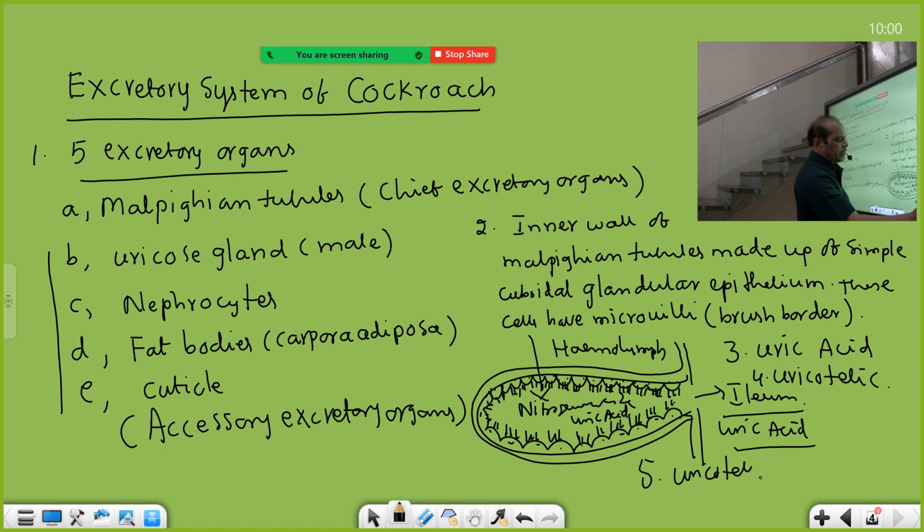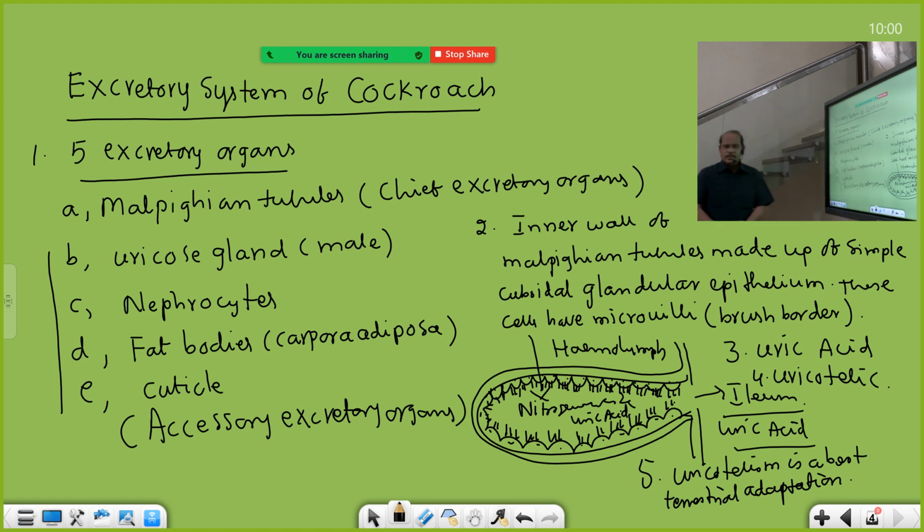Uricotelism is a best terrestrial adaptation because of conservation of more water. Understanding type question: why does the cockroach liberate uric acid as a nitrogenous waste? That is the question. Why should it liberate? Because the cockroach never drinks water.